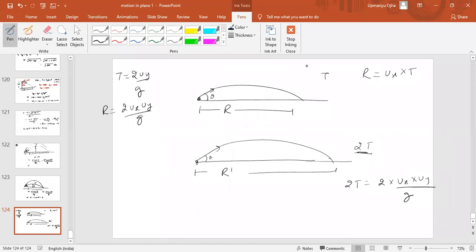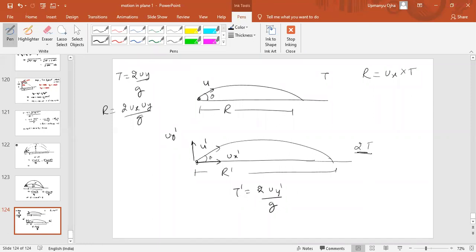Okay, yes. Correct. So here velocity of projection is u. Here we can take u dash. So this would be u dash, ux dash, and this would be uy dash. Okay, so time of the flight is 2 uy dash by g, t dash.